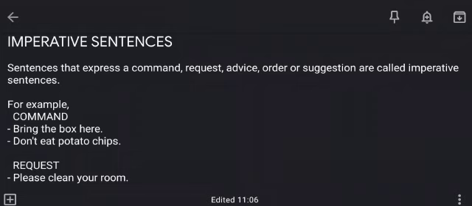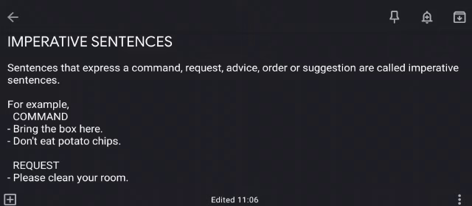Now, those sentences that express a command and order are synonyms. Request, advice, and suggestion are also synonyms, but you will get to know the difference between them. So the sentences that express these following emotions are called imperative sentences. Examples of command in an imperative sentence: bring the box here, don't eat potato chips. So these are more like a command. It's like an order that the other person has to follow. So it comes under this example.